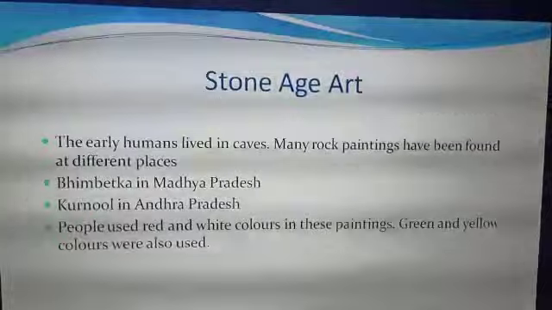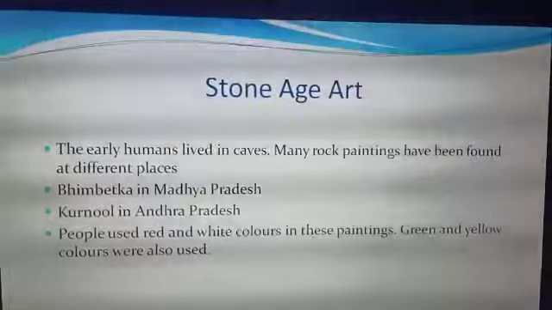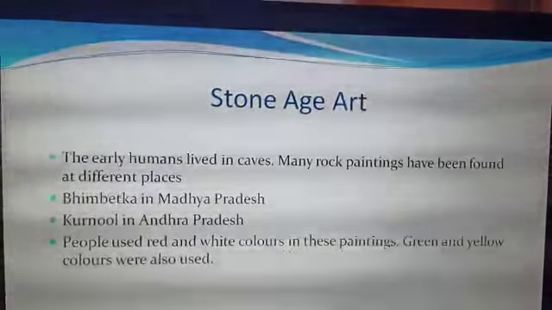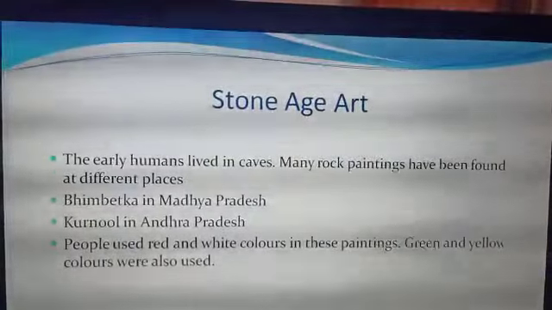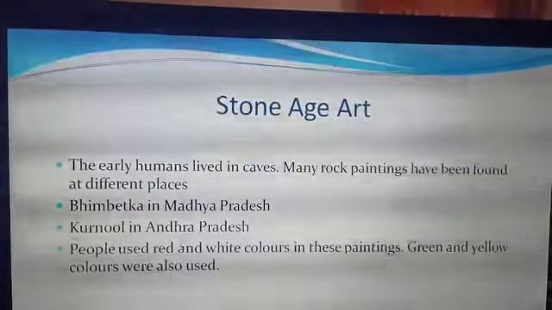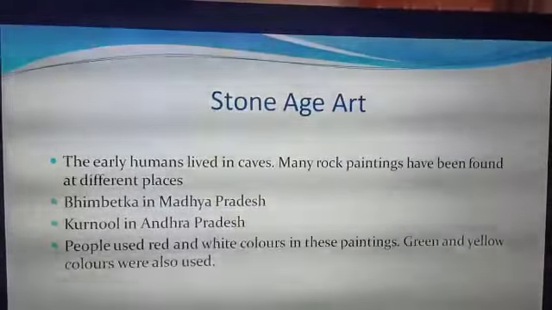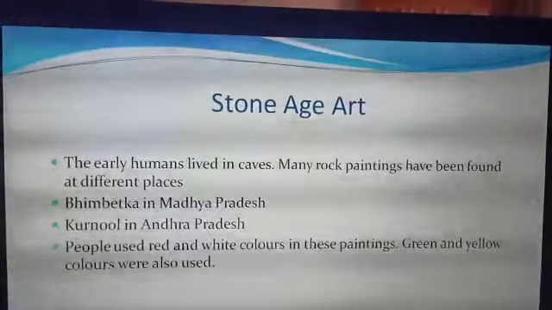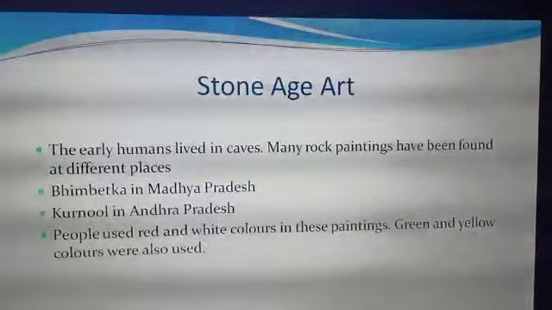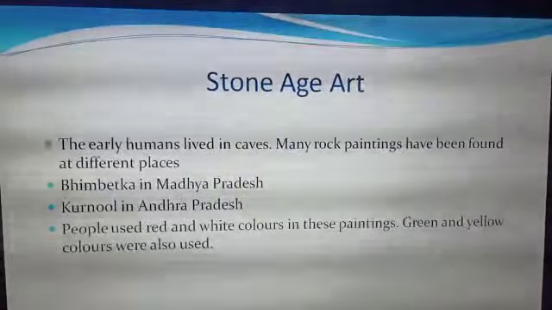The last topic in this chapter is Stone Age art. Early humans lived in caves, and they made many paintings in the caves. Many paintings have been found in different places like Bhimbetka in Madhya Pradesh and Kurnool in Andhra Pradesh. People used red and white colors in these paintings. Green and yellow colors were also used, and these paintings are now World Heritage Sites, declared by UNESCO in India.